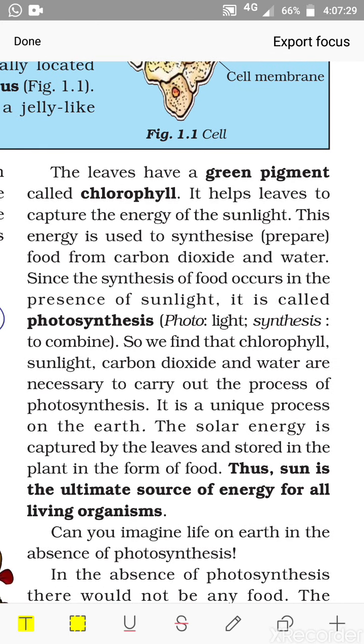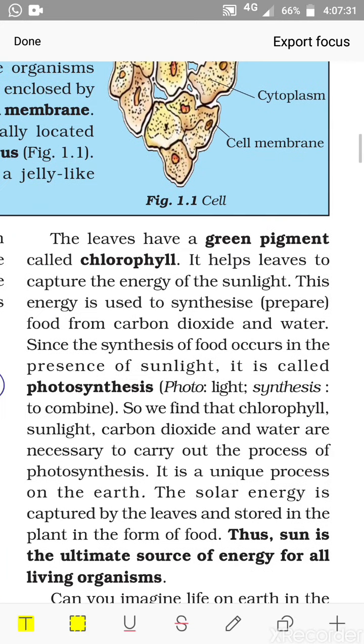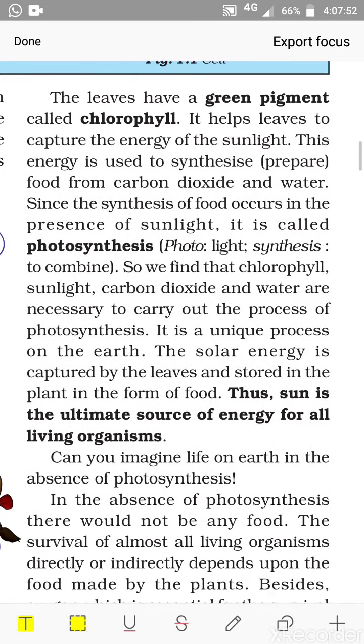The leaves have, now these are the two raw materials. How do they get this? That we have discussed. Now next, a very interesting and important part of this: the color of the leaves. Do you know? It is green, right? So why are they green? Because they have got a pigment, or colored body, which is called chlorophyll. So the leaves have a green pigment called chlorophyll.